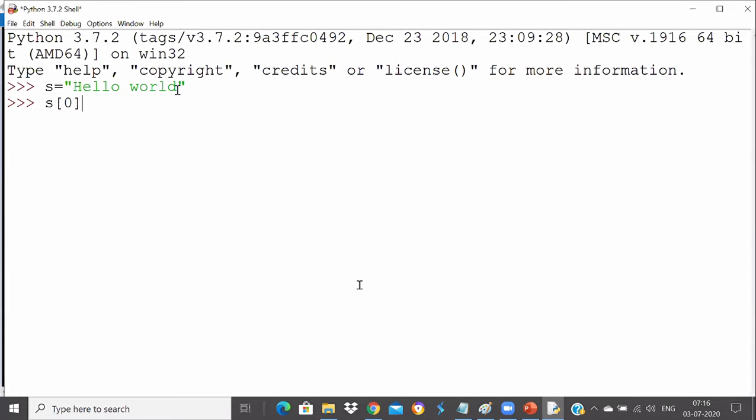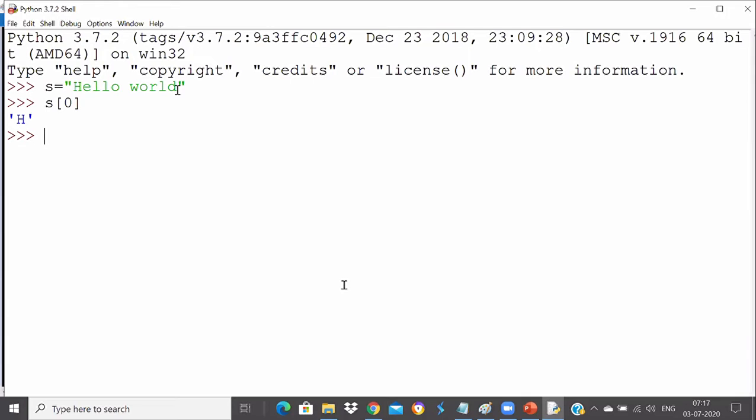It will be H. Perfect. So is it slicing or indexing? Indexing, very good. It is indexing, not slicing. When I press enter, it's printing H, perfect.